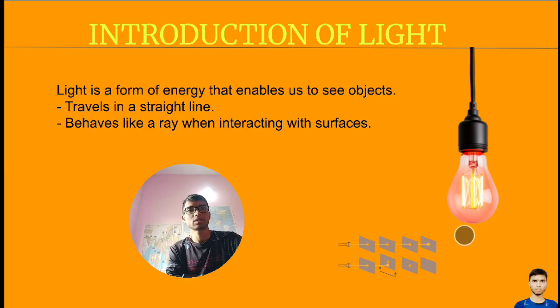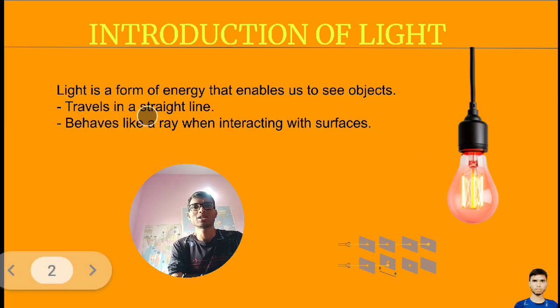And some lights will fall on a surface, then they will turn into another direction if the object is big. Right now I am saying all these things. So here, first, light will travel in a straight direction. It does not travel like this. Clear? It behaves like a ray when interacting with the surface.